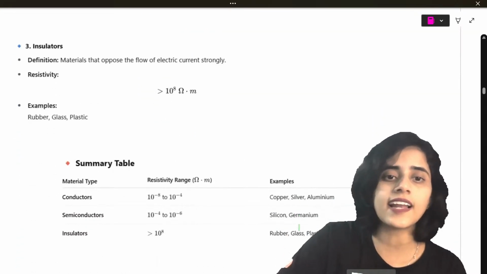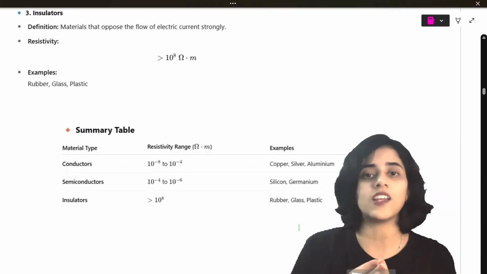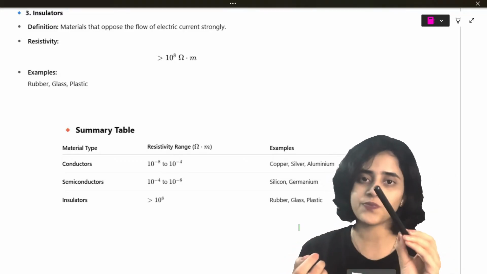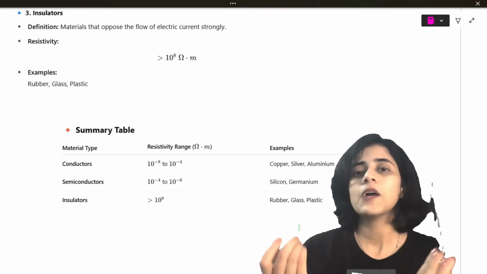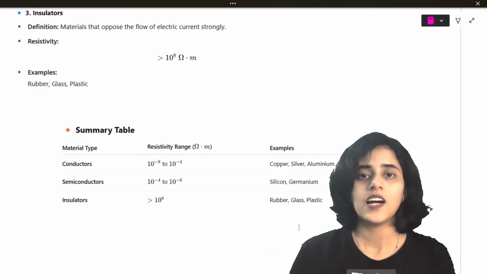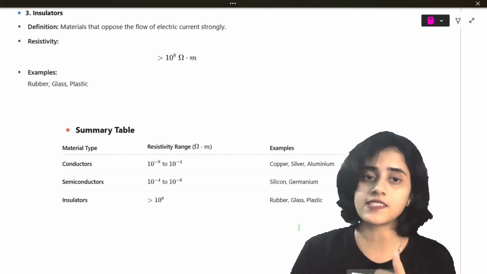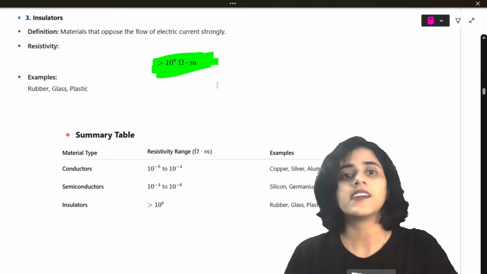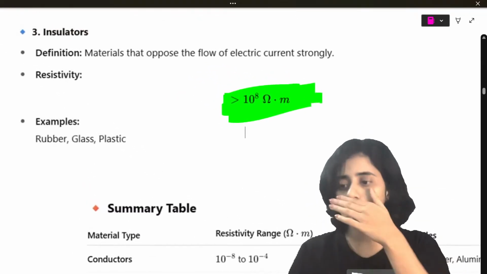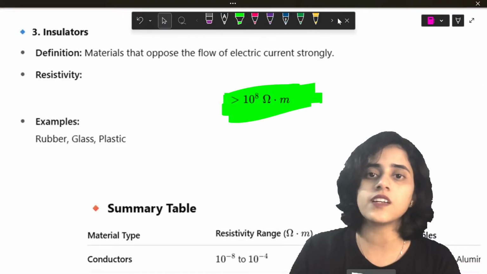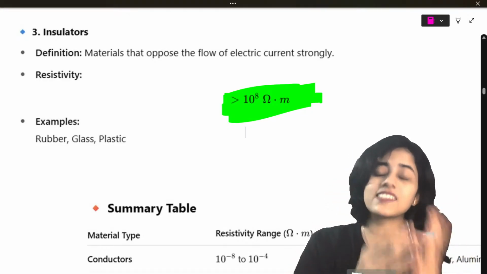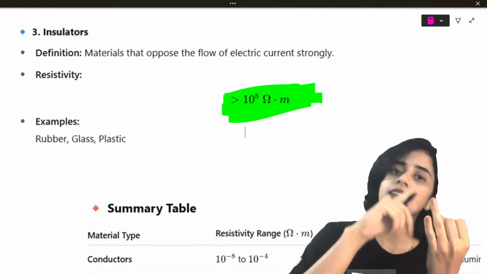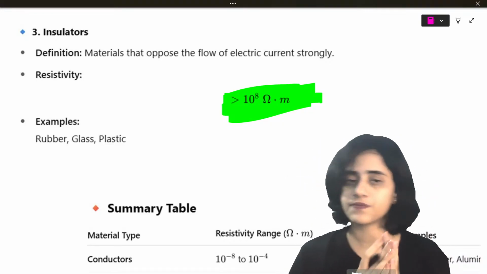Now for an insulator, it will have a very high value because an insulator is like plastic, this pen. This pen will not conduct anything. This is plastic. I don't know what's inside, but this won't conduct anything. So it will have a very high value of resistance, a very high value of resistivity. So the value will approximately be greater than 10 raised to 8 ohm meters. So this is the range of values for resistivity of a conductor, semiconductor and an insulator.